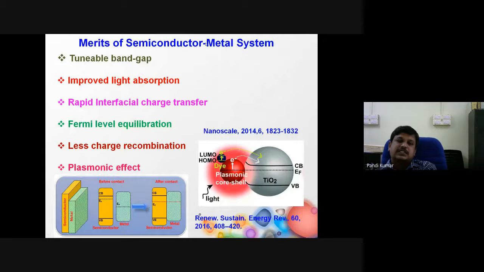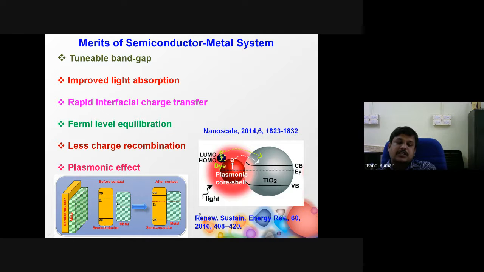Because it has several merits over the other systems, especially a tunable band gap, improved light absorption, rapid interfacial charge transfer process, Fermi level equilibration, less charge recombination, and plasmonic effect. Especially if you look at this, this is semiconductor and metal.